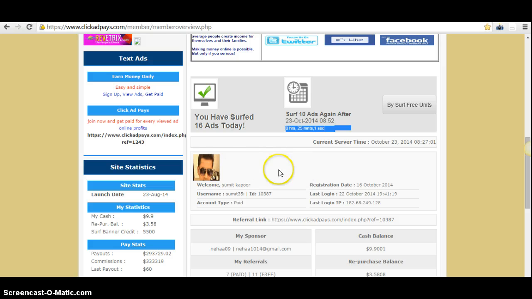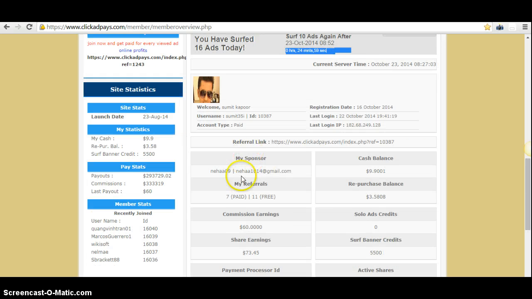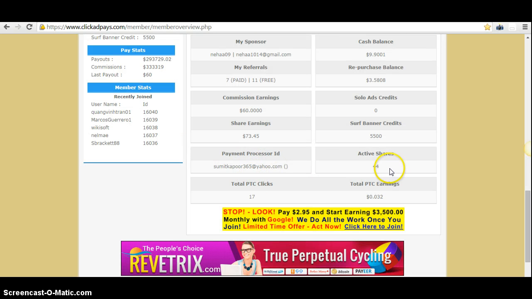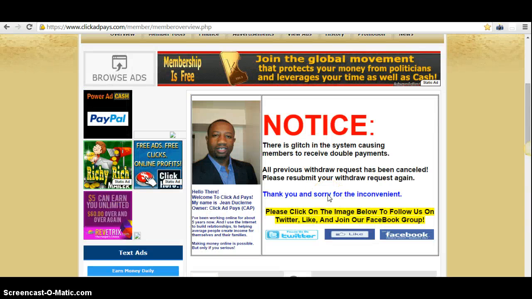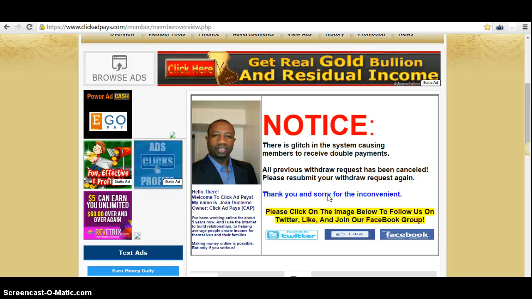Over here you can see that I am already logged into my CAPS account. I started by putting $100 into my CAPS account, and I was able to buy 20 shares with my money, as each share is $5 and I added $100. After that, you just need to serve 10 ads in a week's time. Only 10 ads in a week's time.